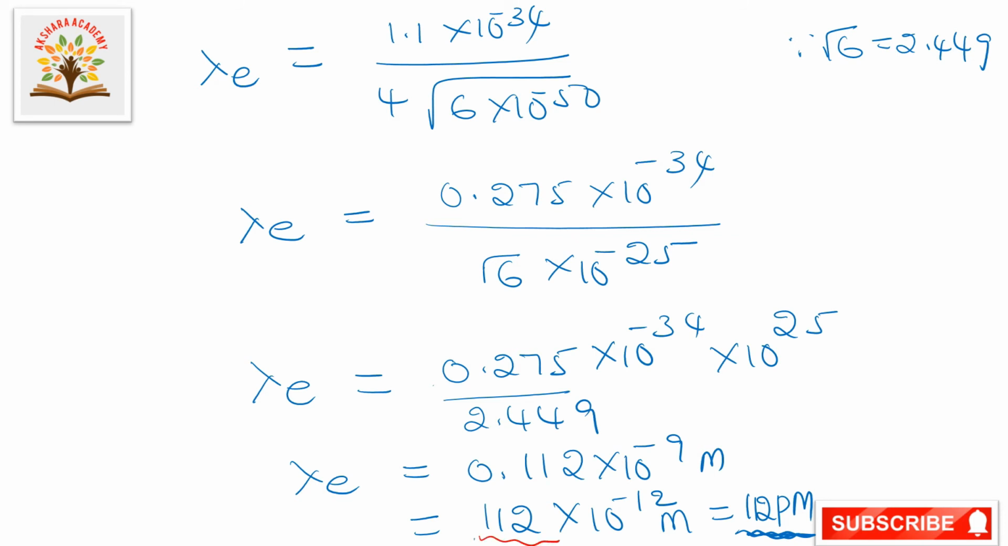112 into 10 to the power of minus 12 meters. This is the electron wavelength. Okay, next we will go to the next question.